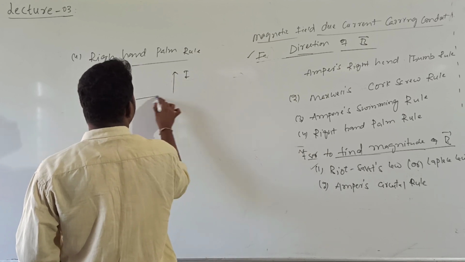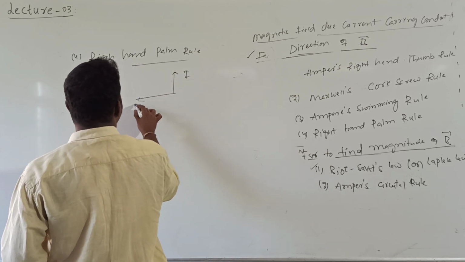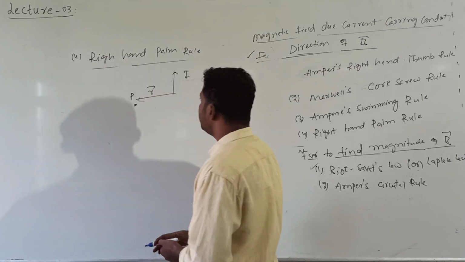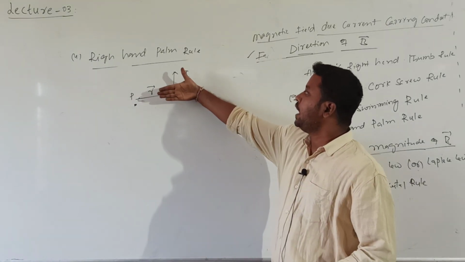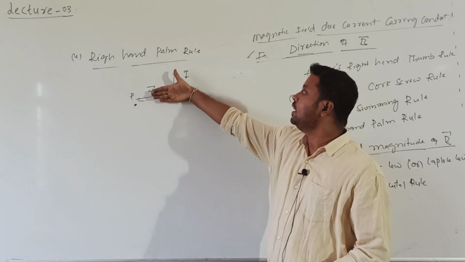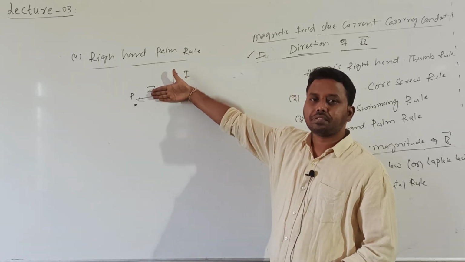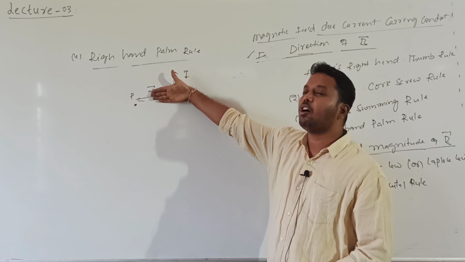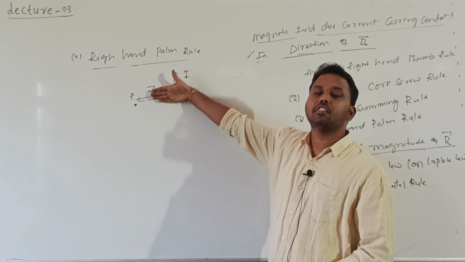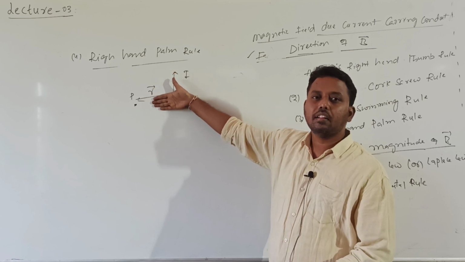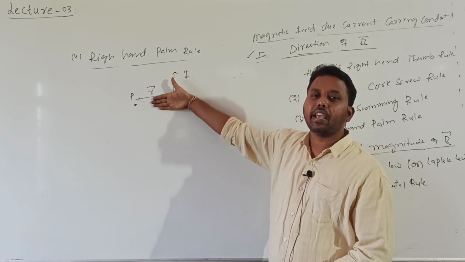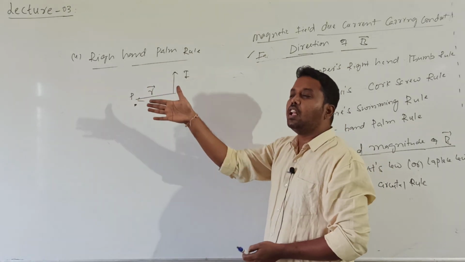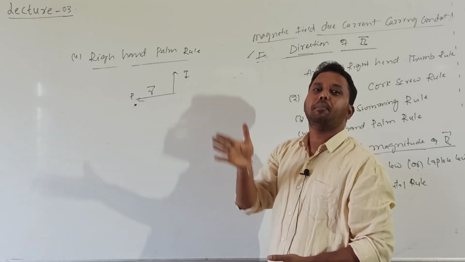And here somewhere I want to calculate the magnetic field induction at point P. And this is the position vector. If I stretch my palm such that thumb is in the direction of the current, then my palm is along the direction of the position vector r bar at a point P. Then the direction of the magnetic field is perpendicular to the white face of my palm.